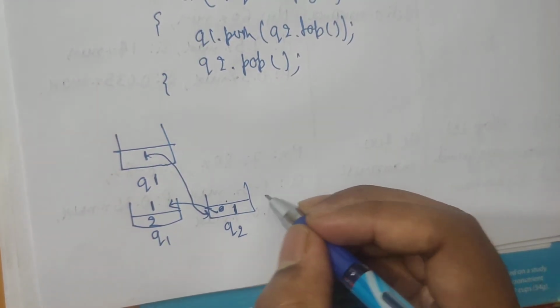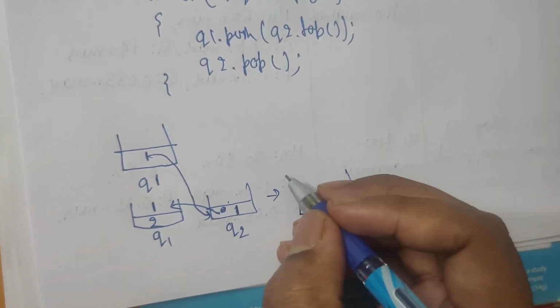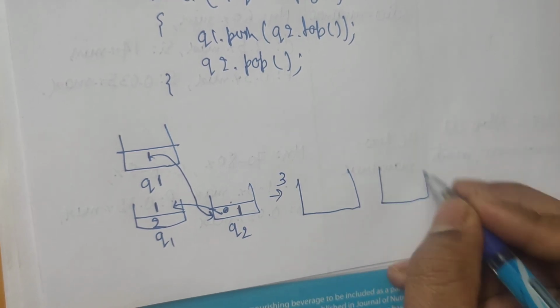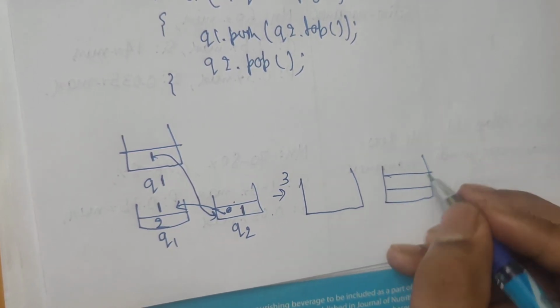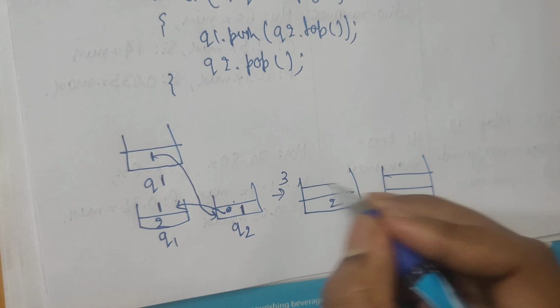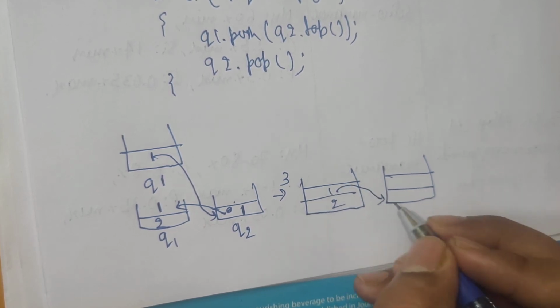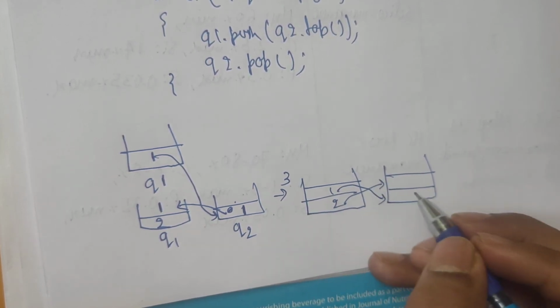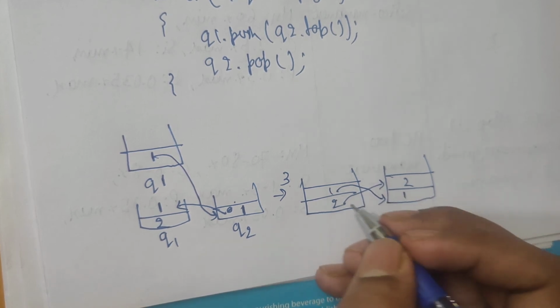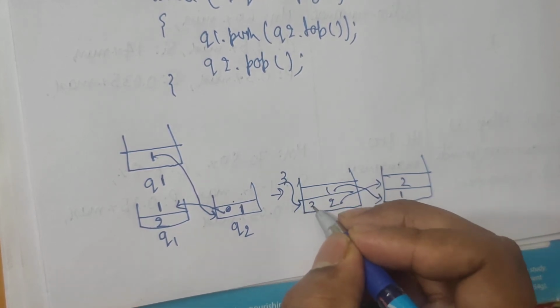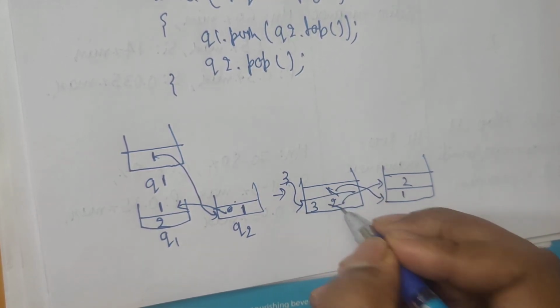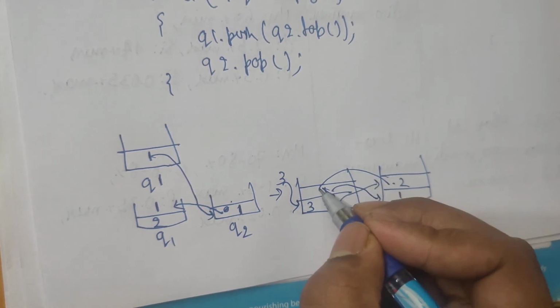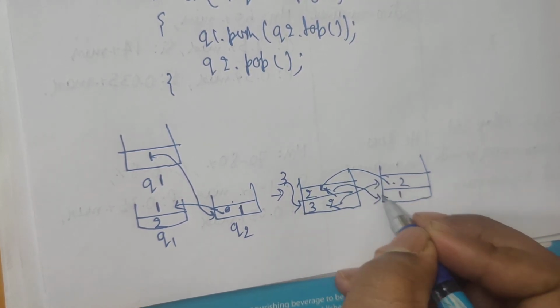Now suppose there is one more element, 3, to push. First we move these into q2, so it becomes 1, 2, and now we push 3 into q1, then again we push 2 here and 1 here.